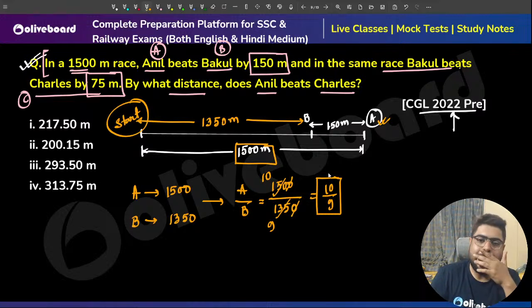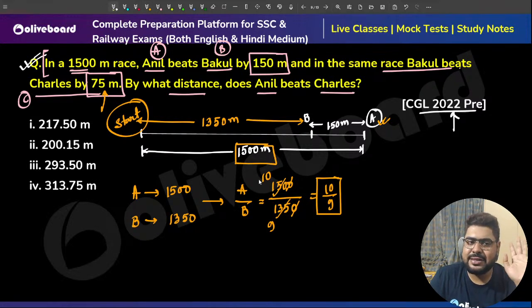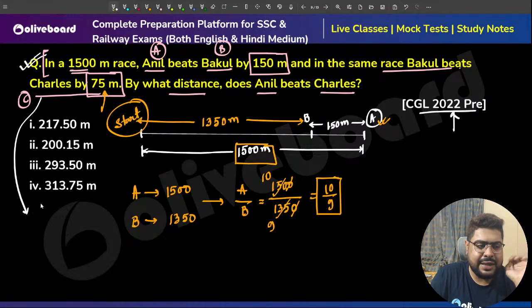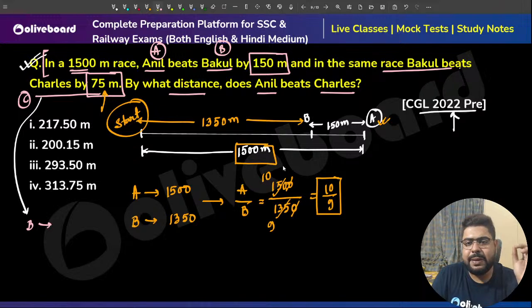Now, in the same race, Bakul beats Charles by 75 meters. I'm not making the diagram for this. Let's try to write this directly. Everybody, you also try. Bakul is beating Charles by 75 meters in the same race.